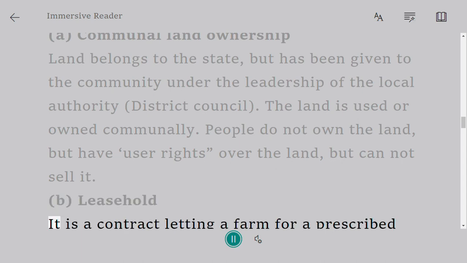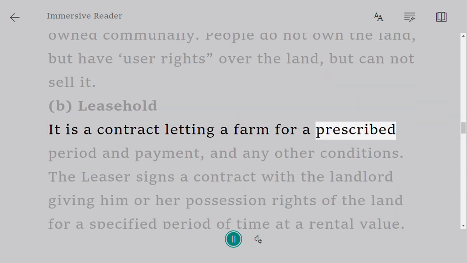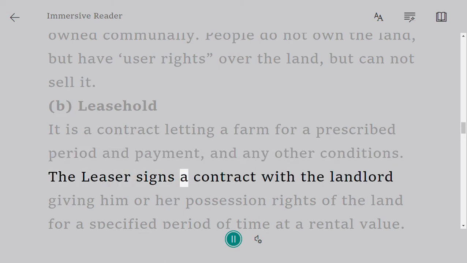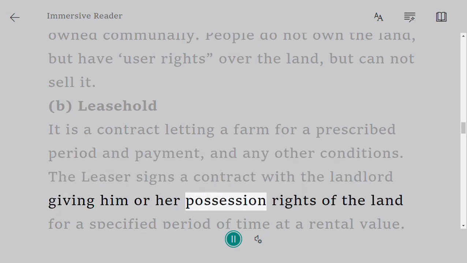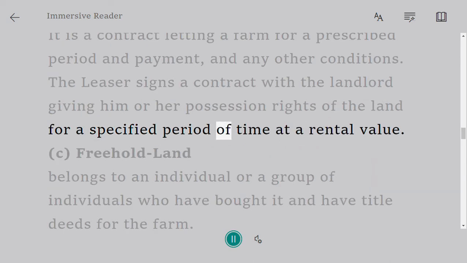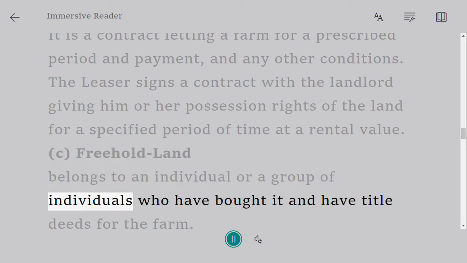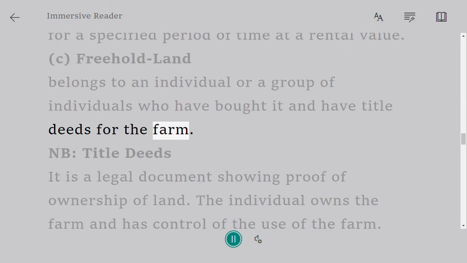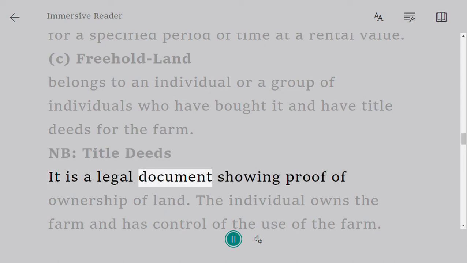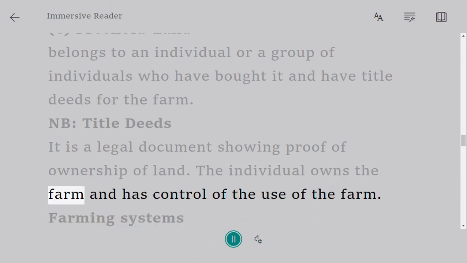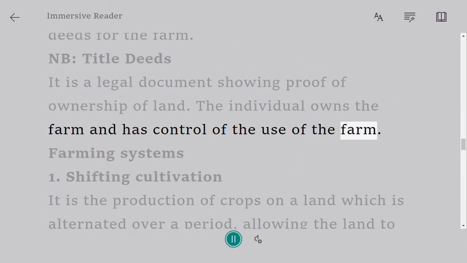Leasehold. It is a contract letting a farm for a prescribed period and payment, and any other conditions. The leaser signs a contract with the landlord giving him or her possession rights of the land for a specified period of time at a rental value. Freehold land. Belongs to an individual or a group of individuals who have bought it and have title deeds for the farm. Title deeds. It is a legal document showing proof of ownership of land. The individual owns the farm and has control of the use of the farm.